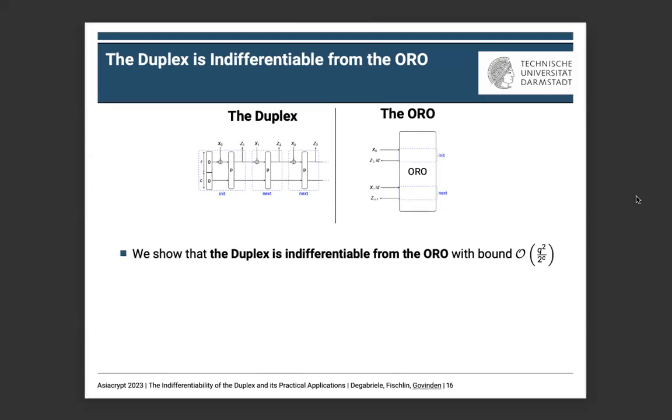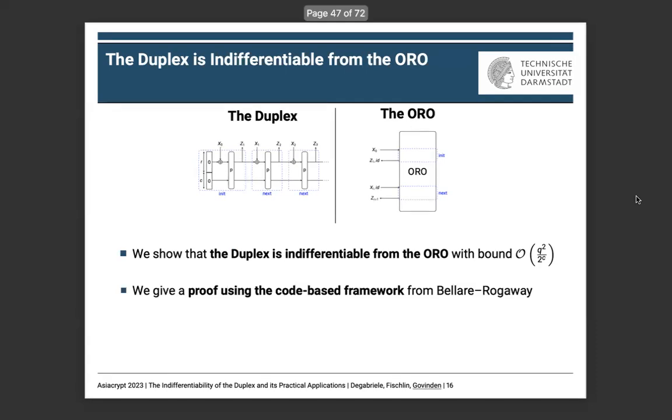As a positive result and the main contribution of the paper, we then show the indifferentiability of the duplex from the online random oracle up to 2^(c/2) queries, c being the capacity of the duplex. The proof we give is done using the code-based framework from Bellare-Rogaway, with a careful quantification of the resources of our efficient simulator. As an added advantage of our result, we obtain indifferentiability for a version of the duplex that doesn't require padding at every block.